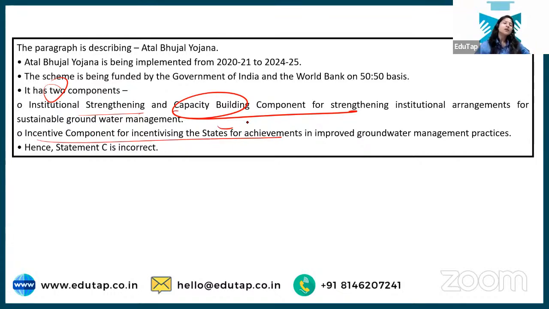Okay, so what does this particular statement mean? Whichever state is performing well will get more money than the rest. So this is what the incentive component means. That is why the third statement was incorrect.